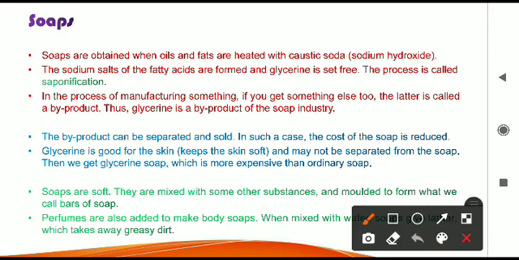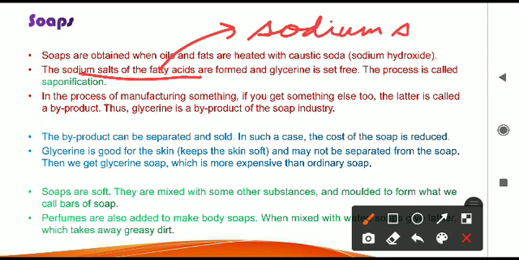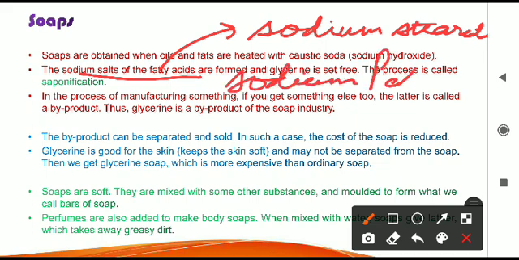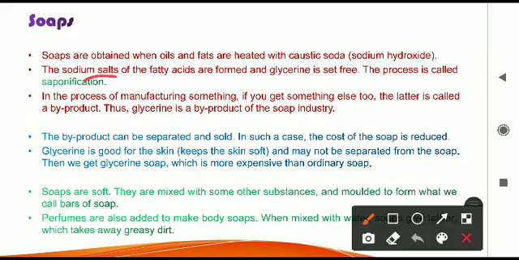When we are heating this, while the process is going on, the sodium salt of the fatty acid will form. What is that sodium salt? Already we have discussed, I told you to underline it, that is sodium stearate will form. And the second thing is what? Sodium palmitate will form. Any one of these will be formed there. अगर सोडियम palmitate कब बनेगा? If palmitic acid is there. अगर oil में palmitic acid है, then sodium palmitate will form. If stearic acid is there, then sodium stearate will form. So that sodium salt of the fatty acid will form.